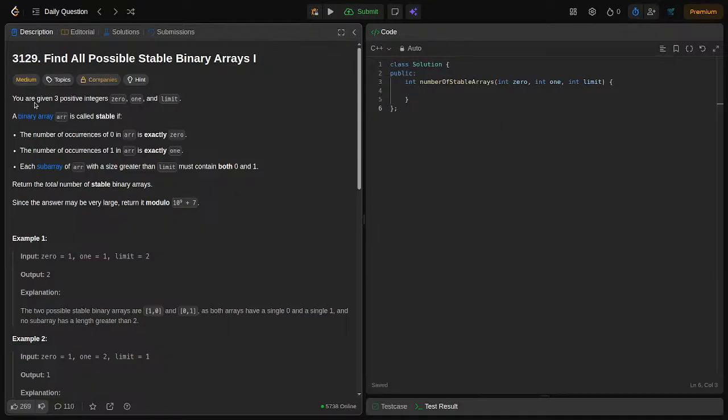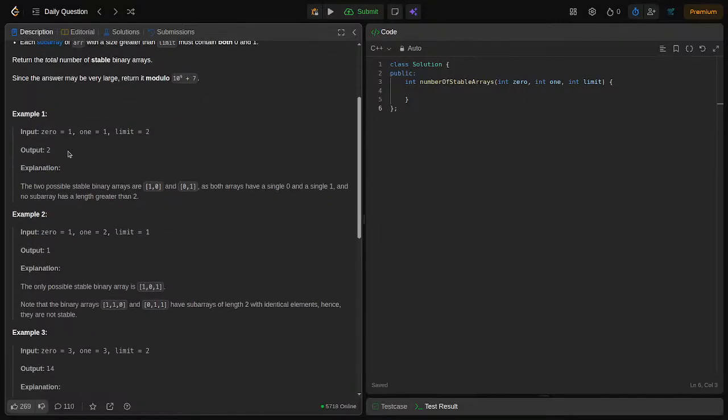You are given 3 positive integers: zero, one and limit. A binary array is called stable if the number of occurrences of 0 in the array is exactly zero and the number of occurrences of 1 in the array is exactly one. Each subarray of the array with a size greater than limit must contain both 0 and 1. Return the total number of stable binary arrays.